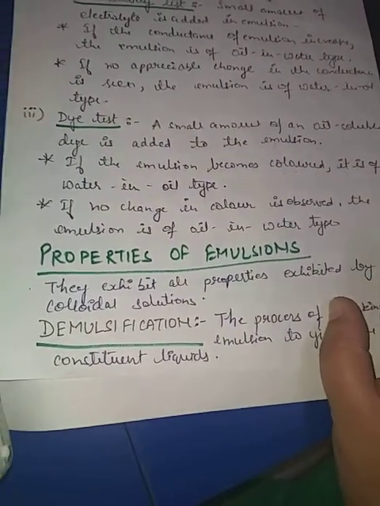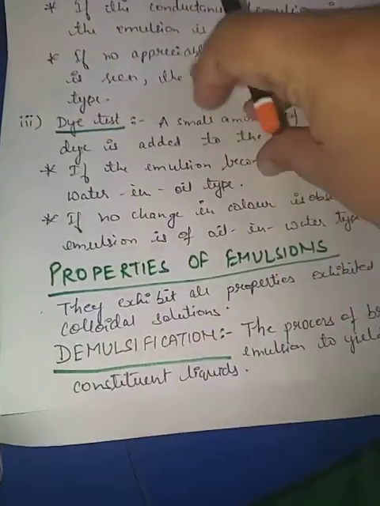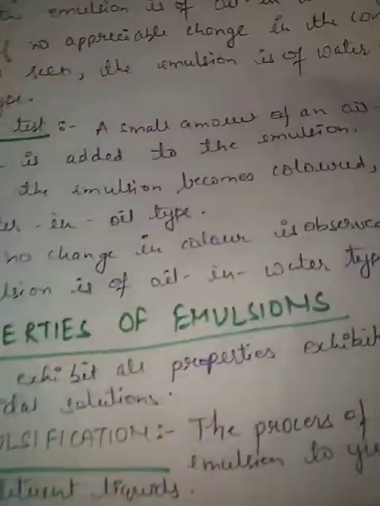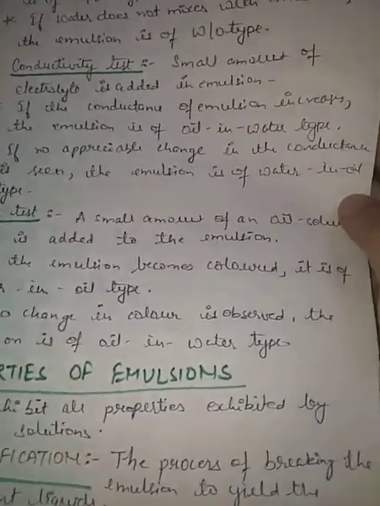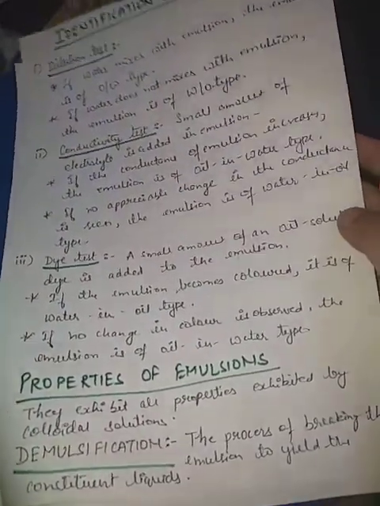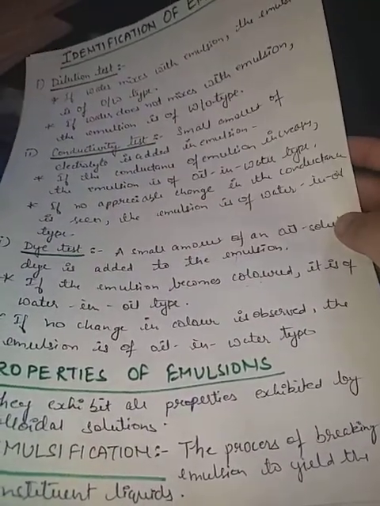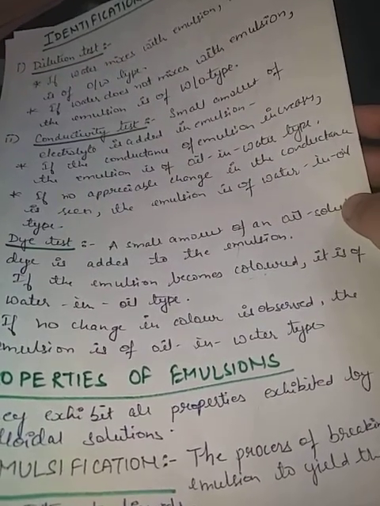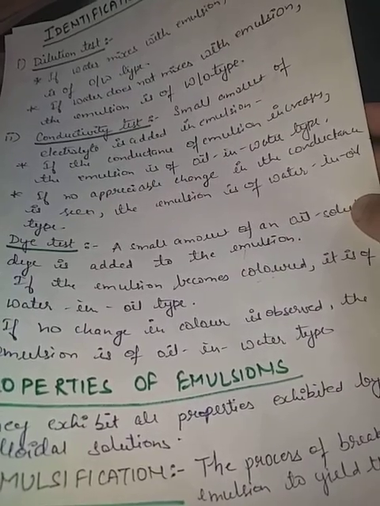All the properties, whether we talk about Brownian motion, Tyndall effect, electrophoresis, or coagulation, are shown by emulsions also. Now, demulsification. Demulsification is a process of breaking the emulsions to yield the constituent particles. It is a process in which emulsions are broken down into their two immiscible liquids.